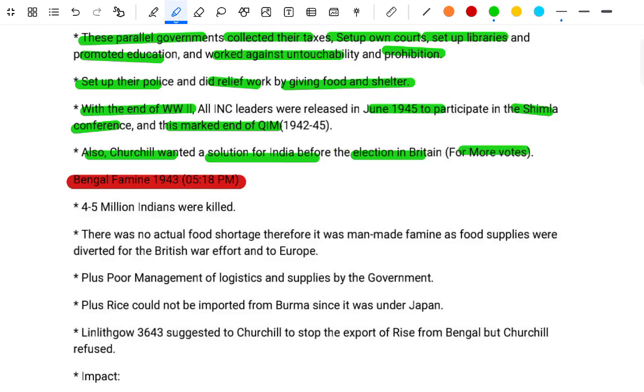The Bengal famine of 1943: 4 to 5 million Indians were killed.